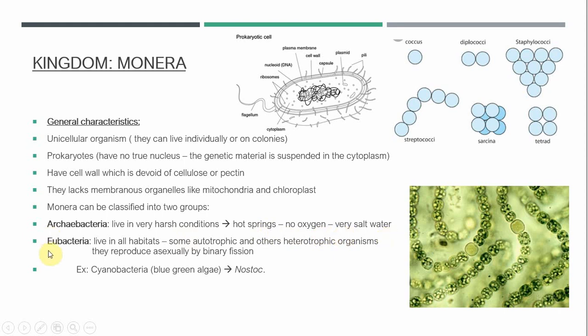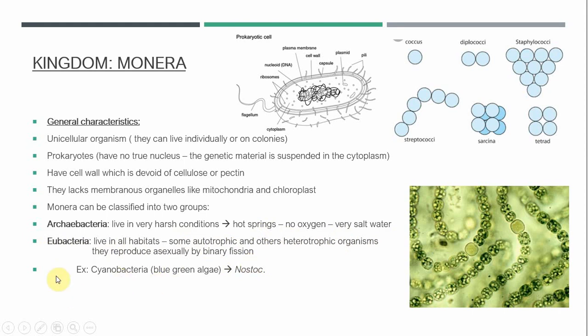While the second group here is the eubacteria. Eu here means true bacteria, which live in all habitats, ocean, land, or air. Some of them are autotrophic organisms that can make their own food by themselves, and others are heterotrophic organisms. They can't make their own food by themselves. They reproduce asexually by binary fission, which is a type of asexual reproduction.